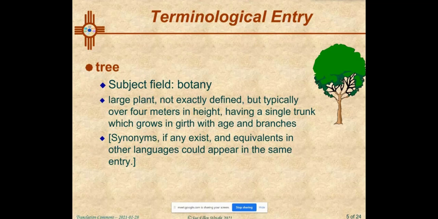And the definition here is very simple. We could have a much more complex definition. My daughter, who is a specialist in this sort of thing, would probably write a very different definition from the one that I have. And any synonyms that exist and the equivalents would be in our terminological entry.